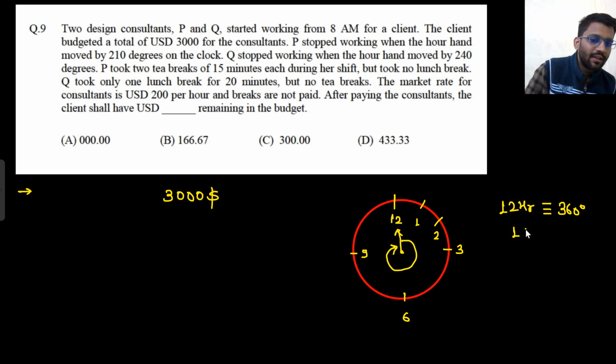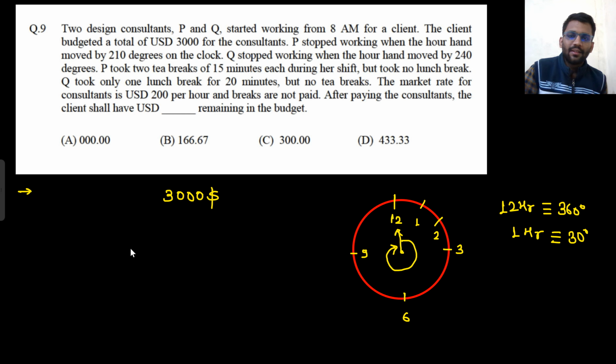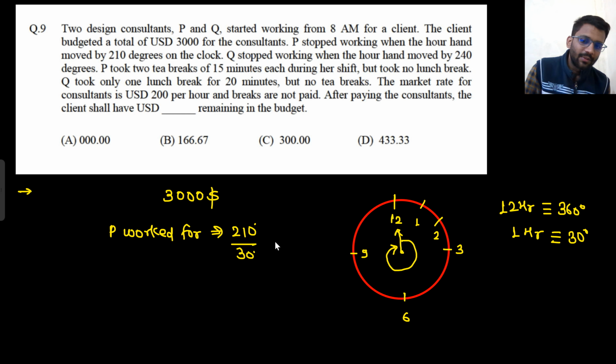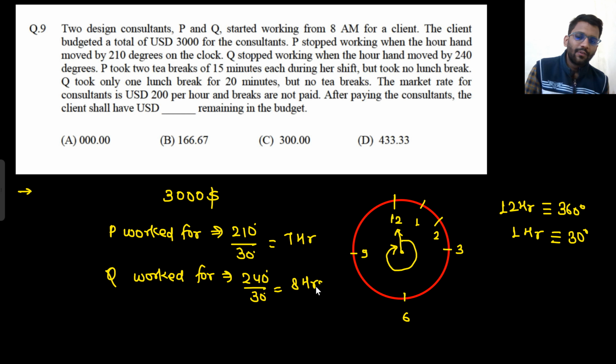So 1 hour would be 30 degrees, right? Now it has moved 210 degrees. That means P worked for how much time? 30 degrees for 1 hour, so for 210 degrees, how many hours? 7 hours. And Q worked for 240 degrees. That means it worked for 8 hours. So P worked for 7 hours and Q worked for 8 hours.